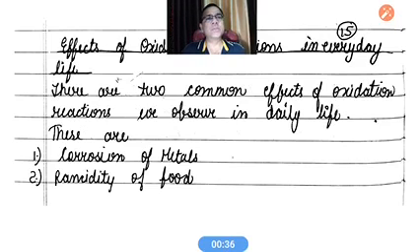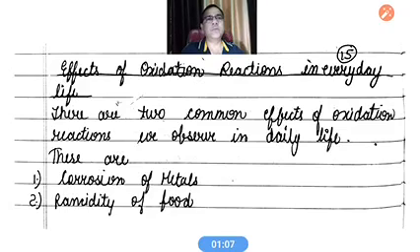There are many processes which occur in our daily life which are based on oxidation. Out of these various types of processes, we are going to study two: one is corrosion of metals and the second is rancidity of food. Both of these processes are based on oxidation, and that is why the heading is effect of oxidation reactions in everyday life.